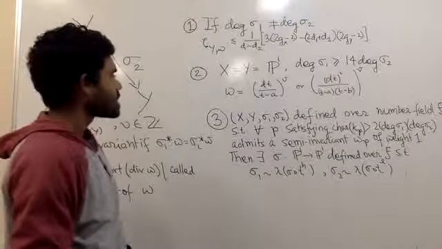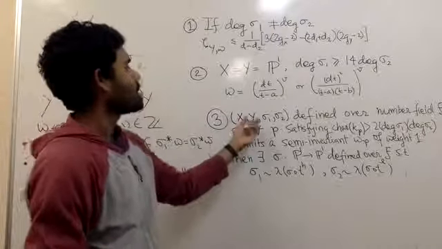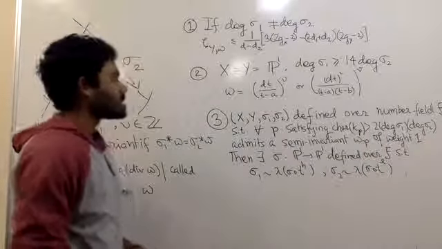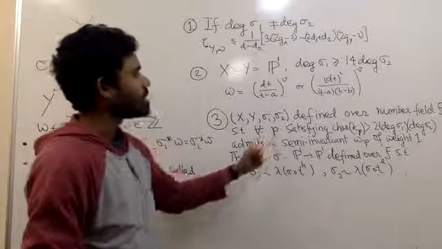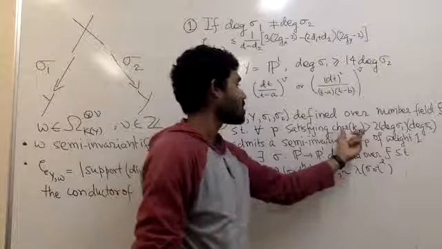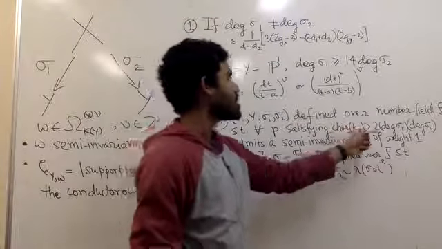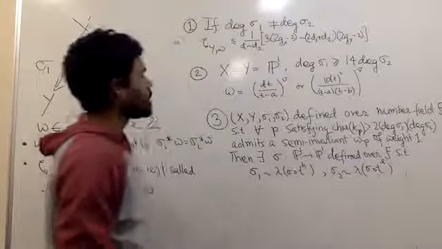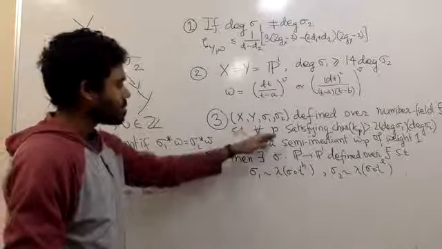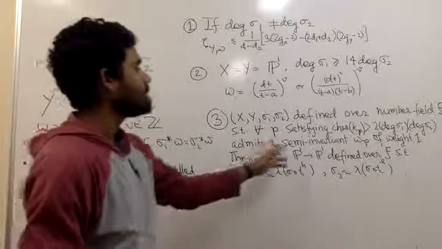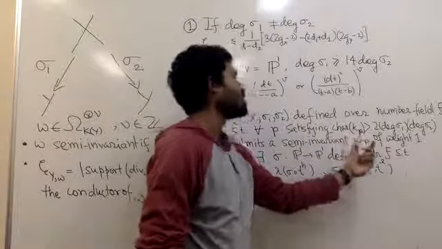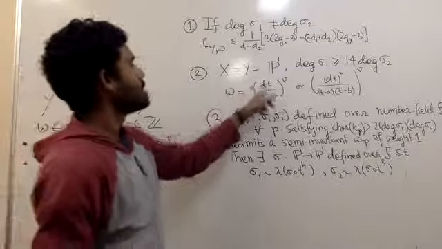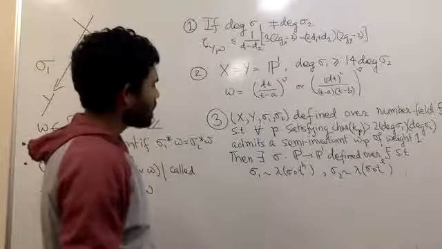Our third result is this. Now our correspondence X, Y, sigma 1, sigma 2 is defined over a number field F, such that for all places p satisfying that the characteristic of the residue field at p is strictly bigger than 2 times the degree of sigma 1 times the degree of sigma 2, it admits a semi-invariant form omega p of weight 1, which precisely means that omega p is of the form dt over t minus a, to the power nu.